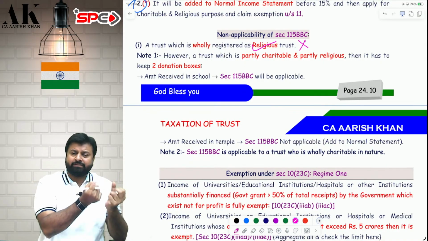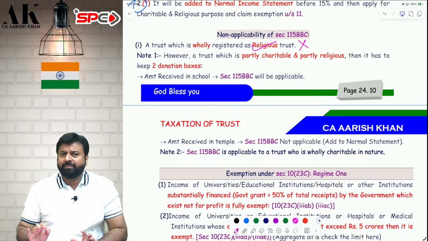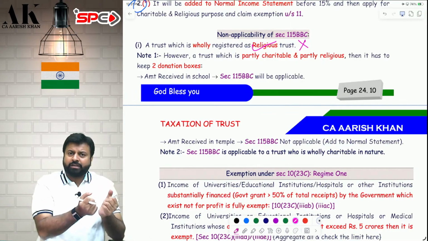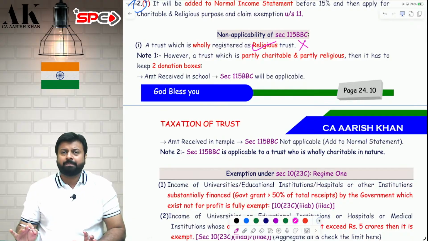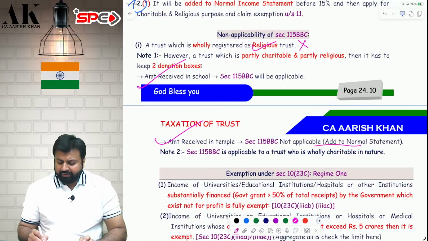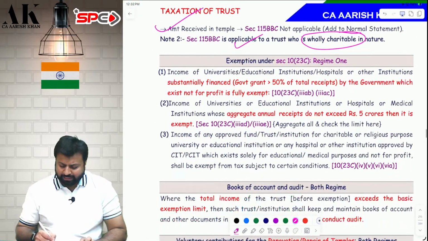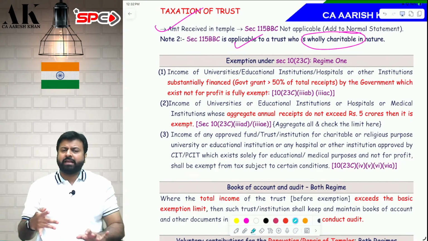The donation received in the church will not be subject to 115BBC, while the donation received in the school will be subject to 115BBC. The donation received in the church will be subject to normal taxability. Two separate donation boxes have to be made. Check it, please. I hope it is clear to all of you. And if it is wholly charitable, then it is definitely taxable. There is no doubt about it. Now, some additional provisions are there. One by one, we will see.